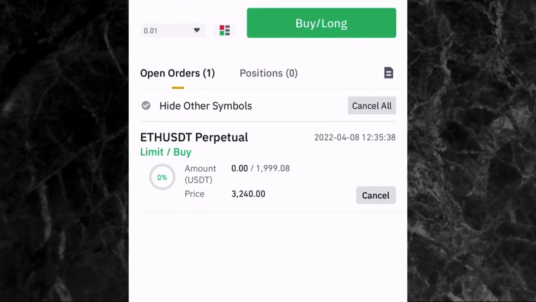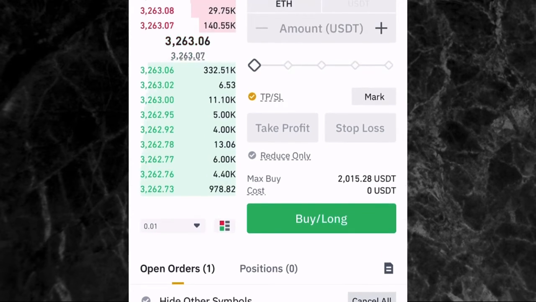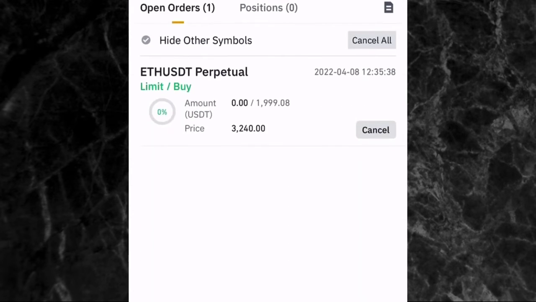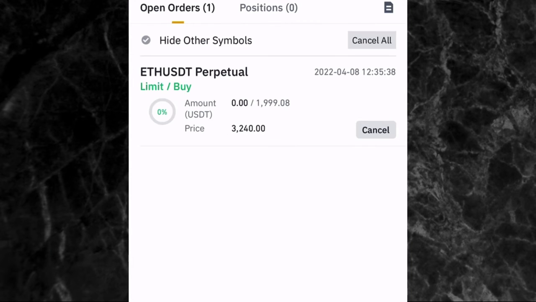Now, if you scroll down here, you're going to see that the trade is under open order. The reason why it's under open order is because the price has not reached the price we want to enter the trade. The price of ETH right now is $3,360, but we said we want to enter once we get to $3,240. So once the price of ETH goes down to $3,240, we have entered the trade, and then you will now see your order under position. You can see where you have position here. That is where you will see your order. So you can see there's no position right now. Once this trade is open, you're going to have it under position.